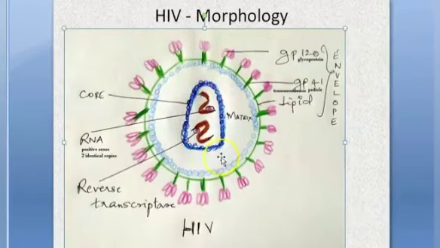Now, inside the envelope you have the matrix. Then in the center you have the genetic material, 2 identical copies of RNA with the reverse transcriptase, right? And around them you have the core, the nucleocapsid. So this is the HIV morphology. Now let us move on.